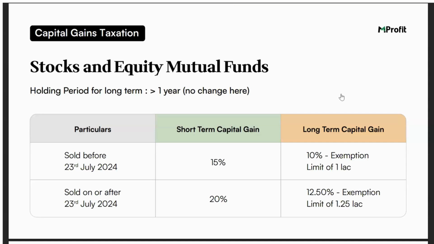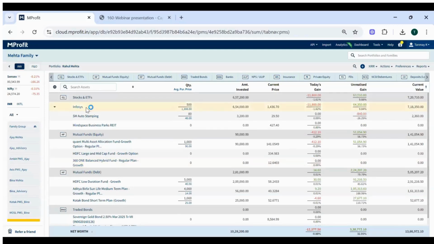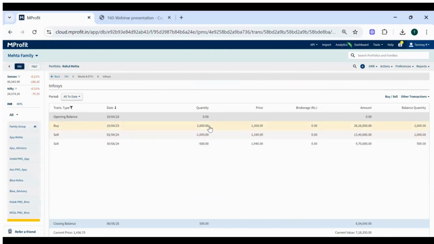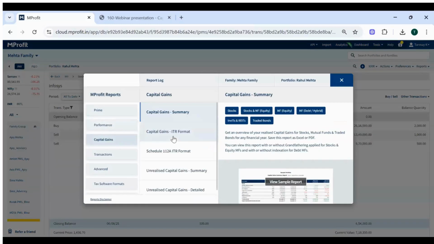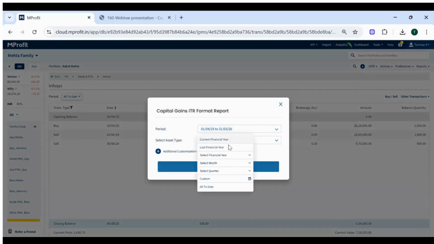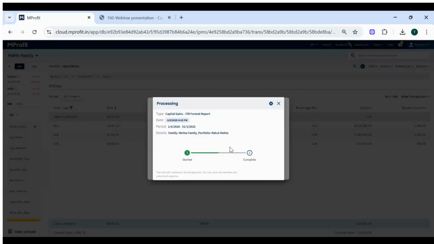To show you this example in MProfit, I have added one stock, Infosys, and as you see, there are two or three different transactions. The stock was purchased in April 23, sold on 1st of April 24, which is less than 1 year, and also sold again, as partial quantity, on August 24. So to generate the capital gain report, you can simply go to the report section, select capital gains ITR format, and select the stocks category. I'll select last financial year, which is 24-25, and generate the report. Now, MProfit will automatically handle this calculation.